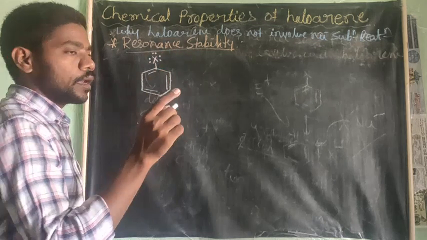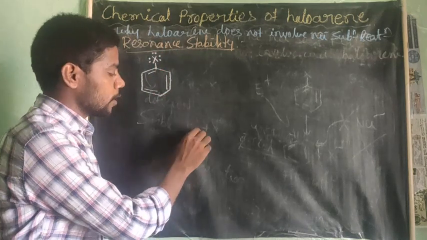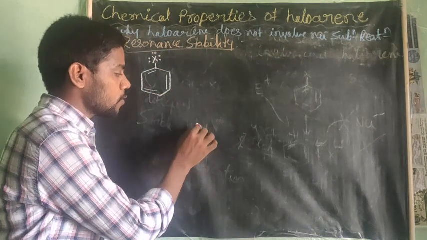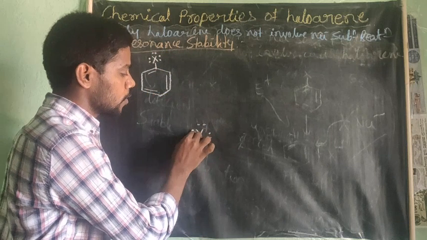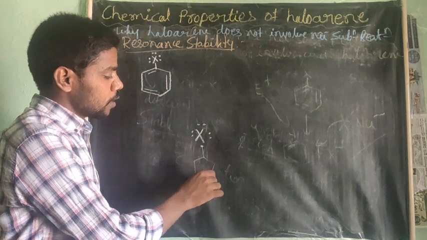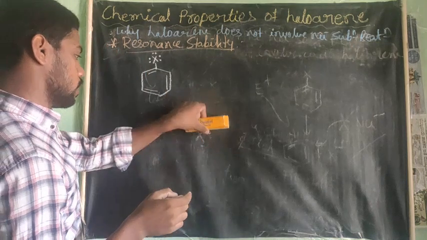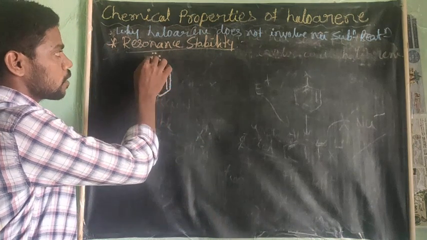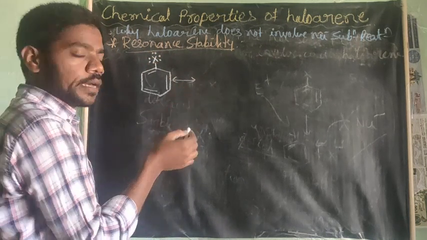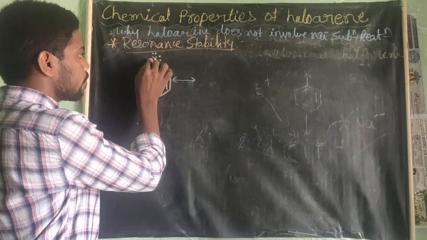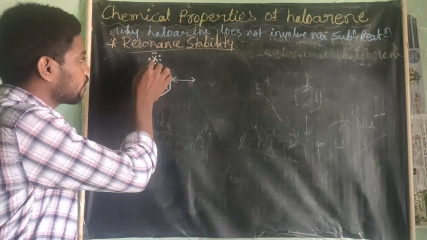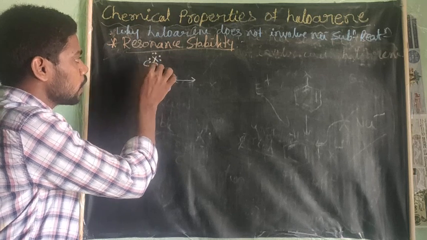You see here, you are already learning the dot structure for Lewis. Dot structure for the 17th group element, that is halogen. The halogen has outermost 7 electrons. This 1 electron is involved in the bonding with the benzene. Dot structure means there are outermost 7 electrons. If you write the resonance structure, you see here these pi electrons are moving throughout the benzene ring. They are free electrons, therefore they are moving towards the benzene ring.